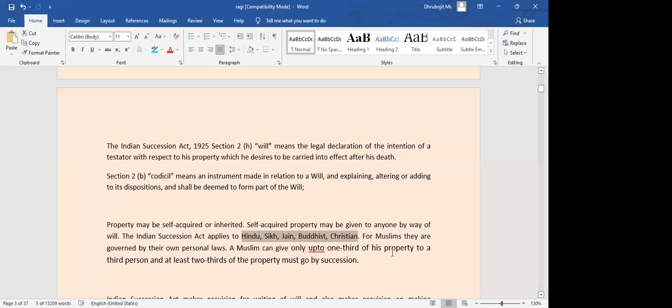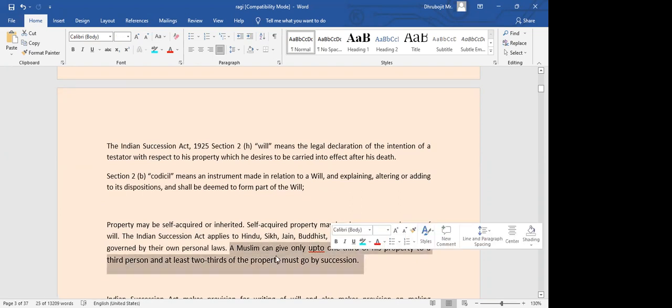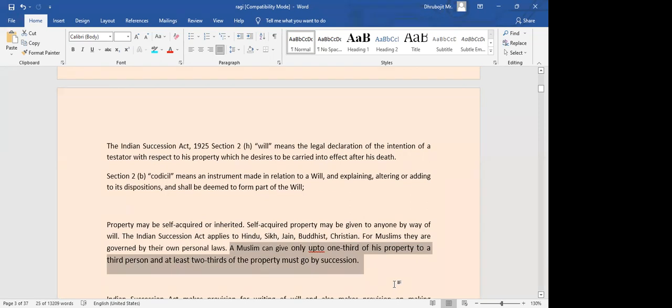But in the case of Muslims, there is a limitation which says that only up to 1/3 of the property can be given to a third person. If he wants to give to some stranger at all, he can only give up to 1/3 of his property. At least 2/3 should go to the legal heirs. So that is the difference in Muslim law, wherein legal heirs are given much more preference as compared to these other laws.